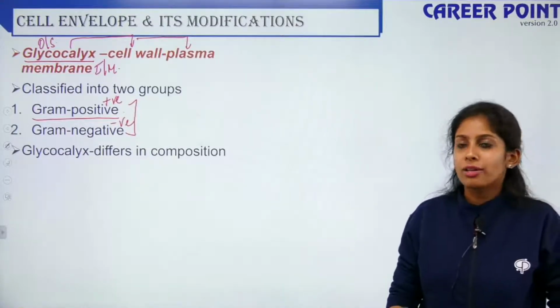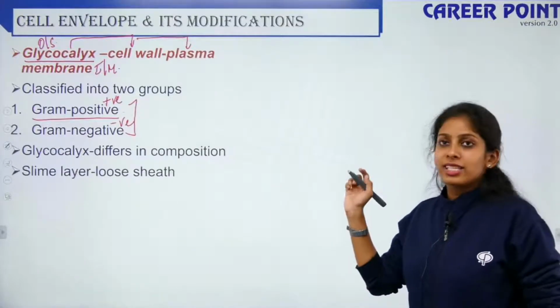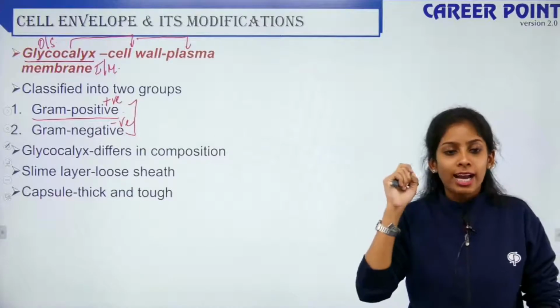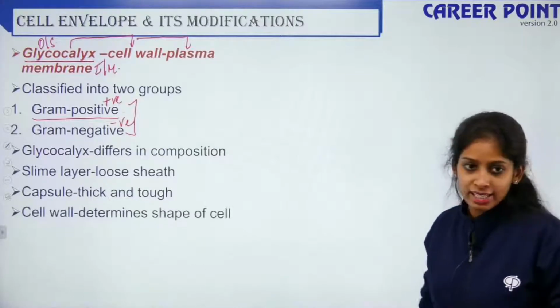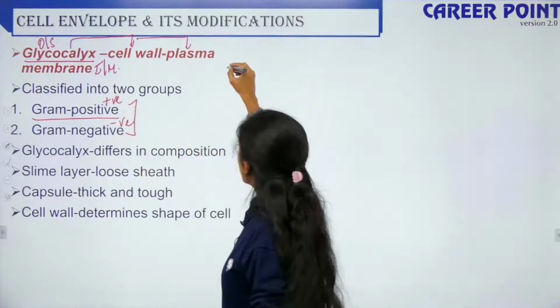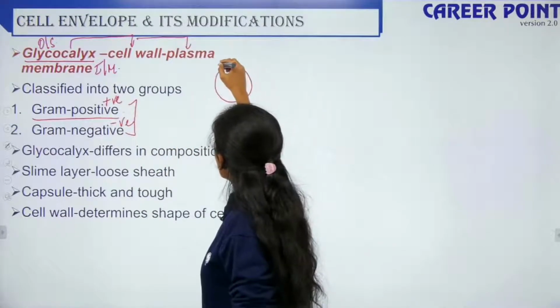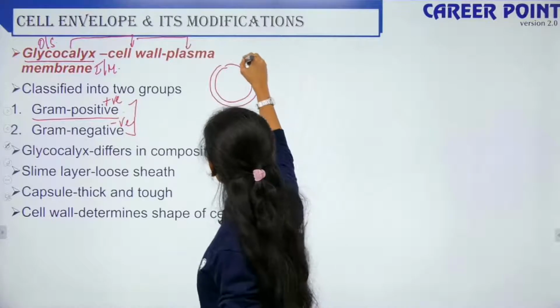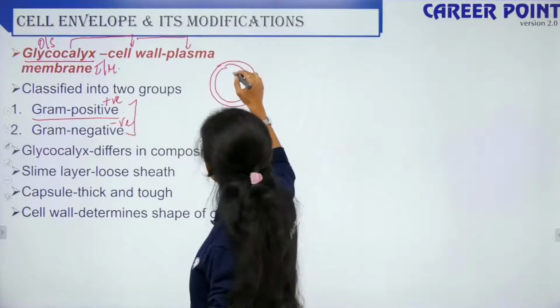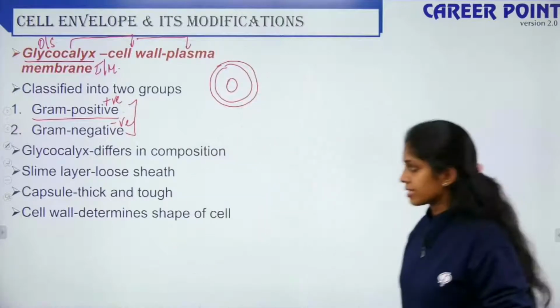It can have two forms. When it is in a loose sheath, it is known as a slime layer. When it is thick and tough, it is known as a capsule. Yes, it is the outer layer. It is outer to your cell wall. So this is your cell wall, and outer to your cell wall, you have your glycocalyx. Inner to that, you have your plasma membrane, cytoplasm and your nucleus.